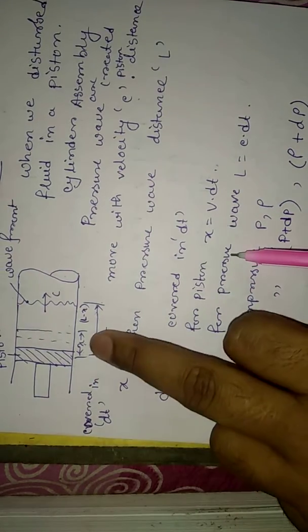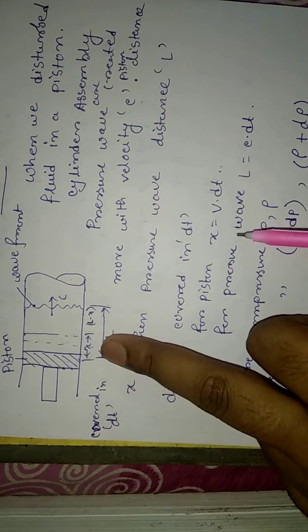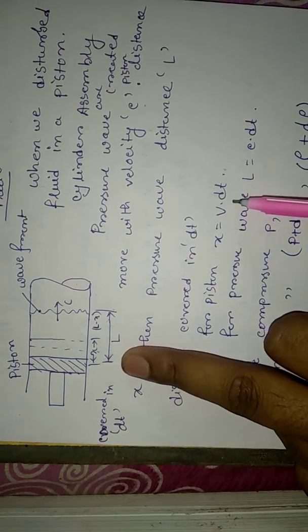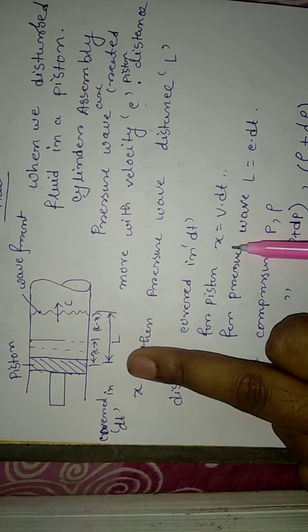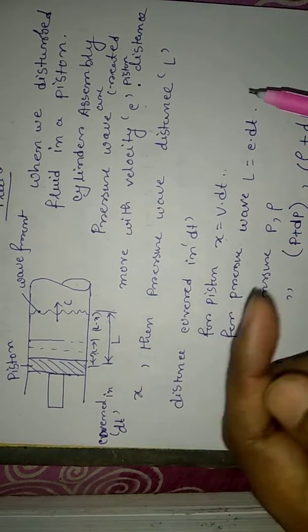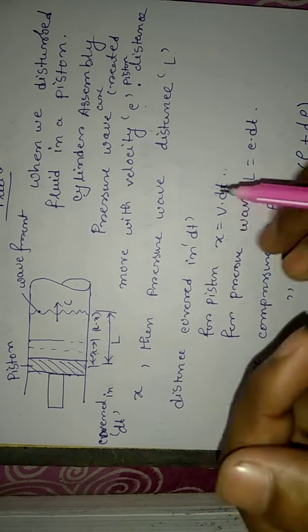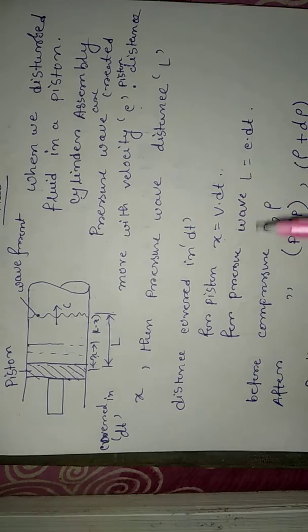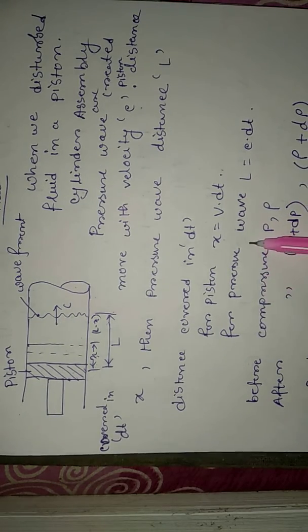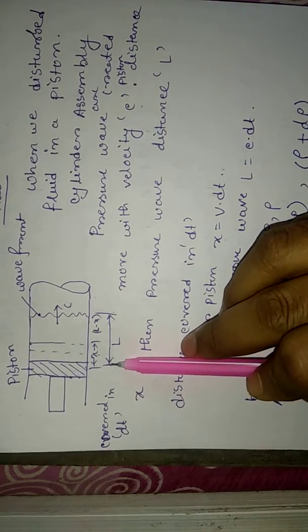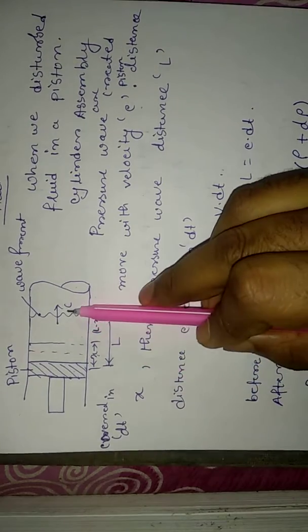So what is the distance covered in dt time by the piston? That is x. You know that v is equal to dx by dt, that means speed is equal to dx by dt. So x is equal to v dt, because the piston travels with velocity v. Similarly, for the pressure wave generated, the distance is L and the velocity is c.